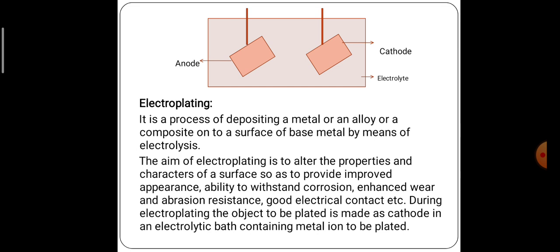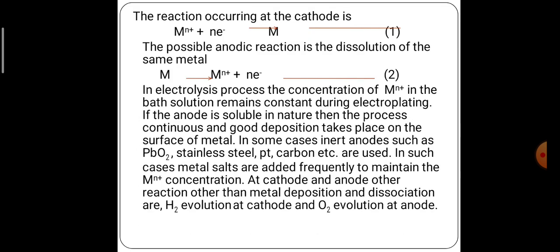In the electroplating process, we are using the anode material and cathode material. Both the anode and cathode are dipped in a suitable electrolytic solution, and we are passing the electricity. Once we pass the electricity, the electrolysis takes place in the electrolyte. Then the metal is going to deposit on the surface of the cathode material. Now in detail we understand the process of electroplating.